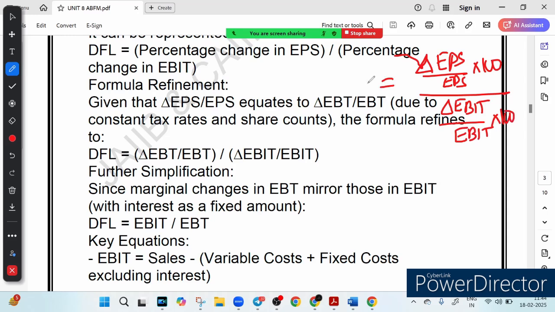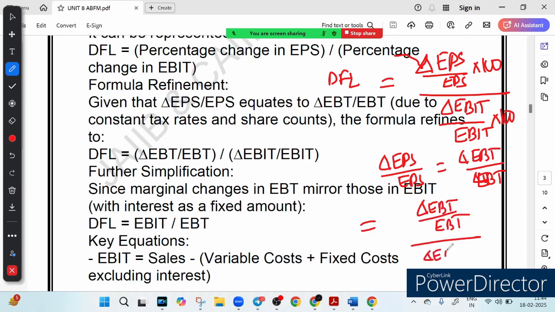Now what we know is that delta EPS upon EPS is equal to delta EBT, earnings before tax, after the interest payment we have made, upon EBT. So we can replace delta EPS upon EPS with delta EBT upon EBT, and our formula becomes delta EBT upon EBT divided by delta EBIT upon EBIT. This is what the formula will become. In the real world EBT and EBIT usually move in the same direction, so a change in one impacts the other.